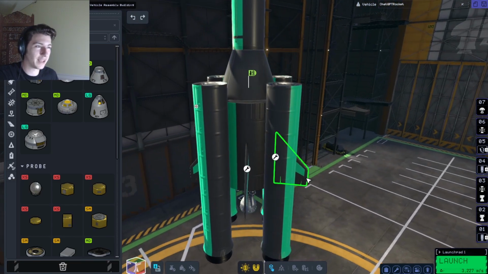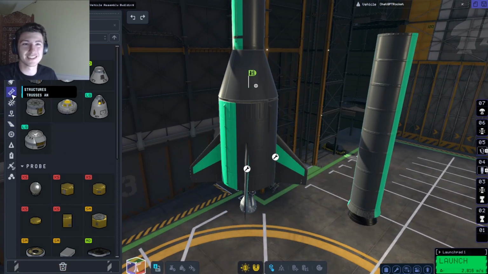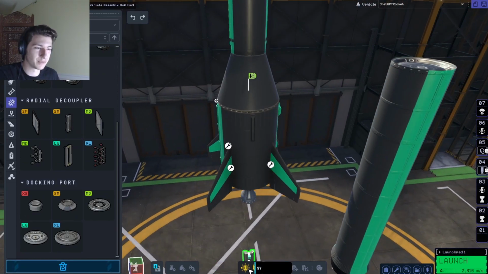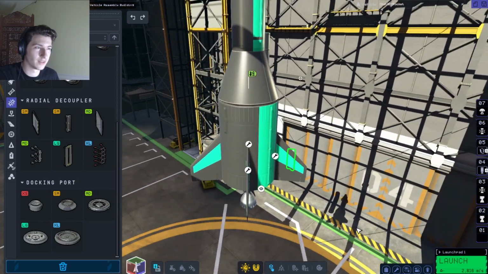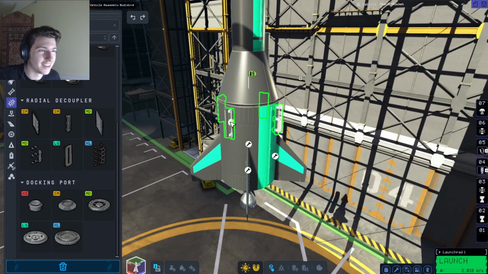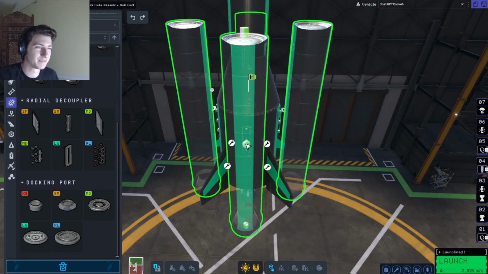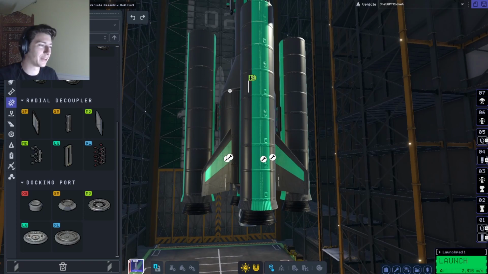I could have sworn we had them. We don't. That's crazy. We'll just do these small ones, and we need to do 4 symmetry. Wait, is that it? No. I was like, is this a radial decoupler? It's not. There we go. Okay, for realsies this time.